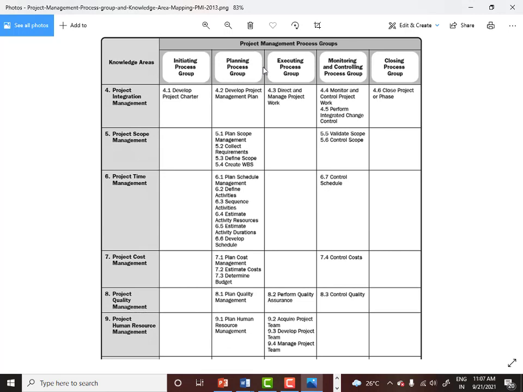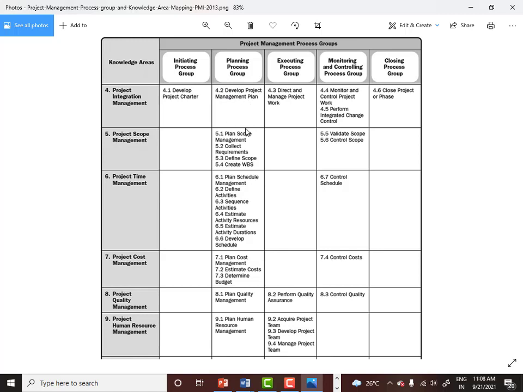Now, what exactly is the planning process group? We know that project management is divided into 5 process groups. The first one is called initiating, second is planning, third is executing, monitoring and controlling, and closing. So, in the initiating process group, you saw 2 processes. Now, when we are talking about the planning process group, there are a number of processes which you need to understand, like develop project management plan, then plan scope management, collect requirements. So all these are the different processes involved in the planning process group.